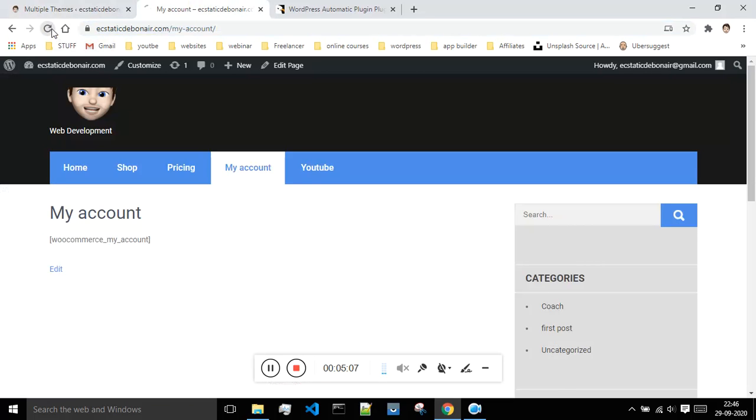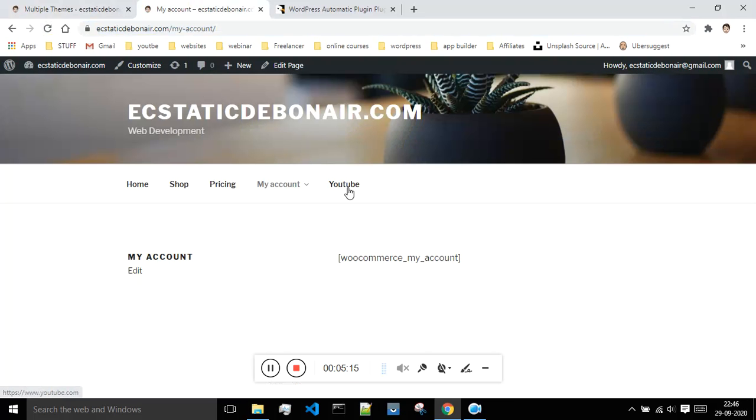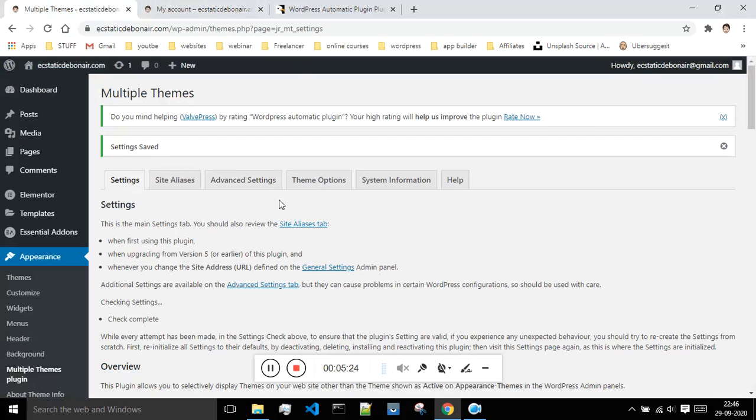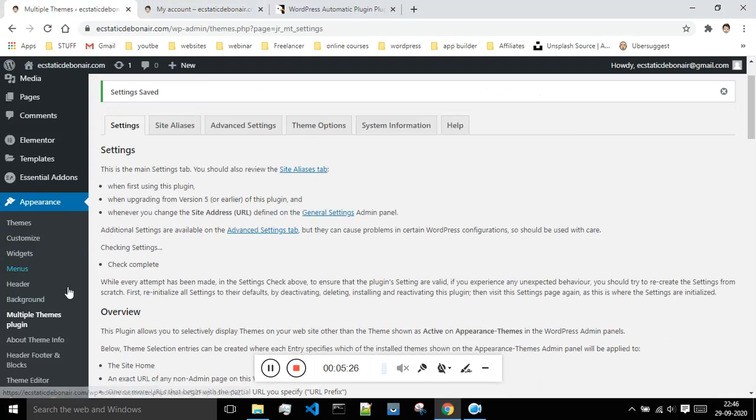Okay, and if I'm just refreshing this, so for this page I'm having this completely different theme. So this is how you can make use of multiple themes on your website with the help of this very good option. This multiple themes plugin is very useful and helpful if you want to display two different themes on your one website. Then definitely you should make use of this.